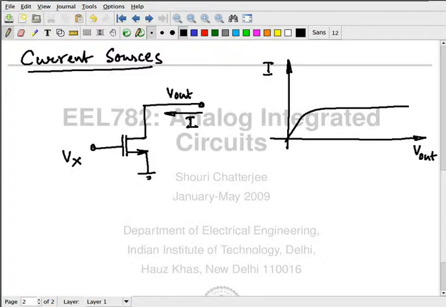V out is going to the outside world. Okay, no, I'm not talking about the equations here.